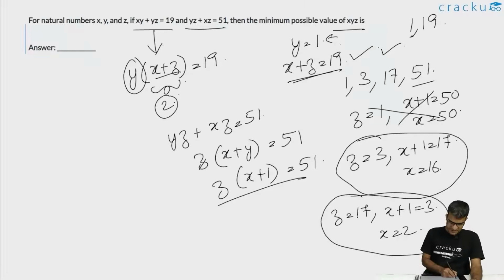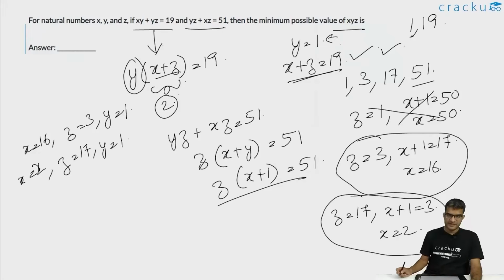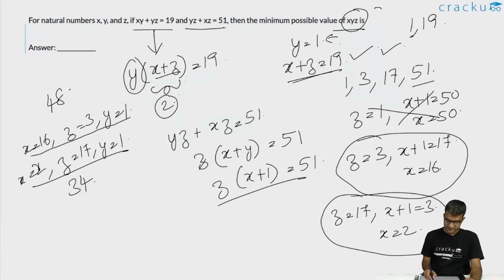In one solution we have x is equal to 16, z is equal to 3 and y is equal to 1. In the second one, x is equal to 2, z is equal to 17 and y is equal to 1. In the first case, the value of x into y into z is 48. In the second case, the value of x into y into z is equal to 34. So the minimum possible value of x into y into z is 34. So the answer for this question is 34.